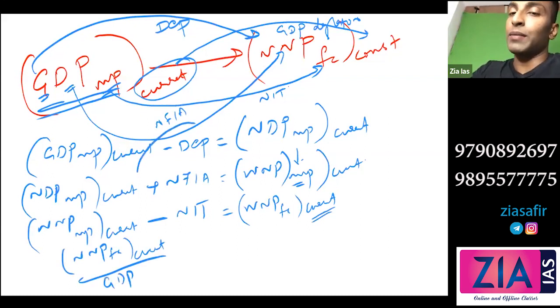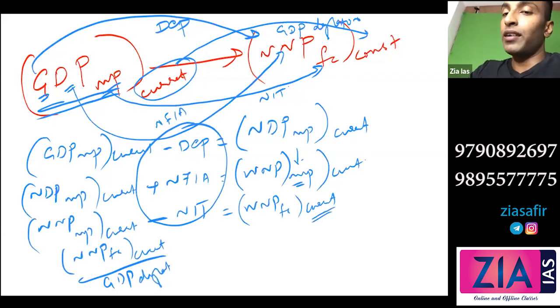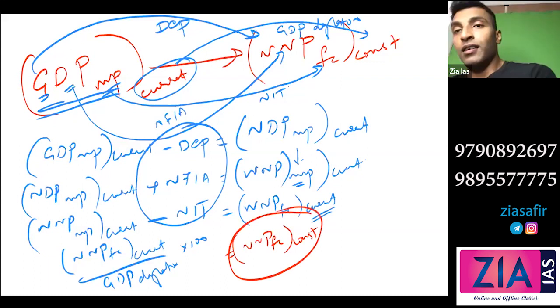Unlike these three, where it was addition and subtraction only, here it is division. Divided by the GDP deflator into 100, you get the NNP factor cost constant. So this is your national income actually. Is this clear? Any doubts here?